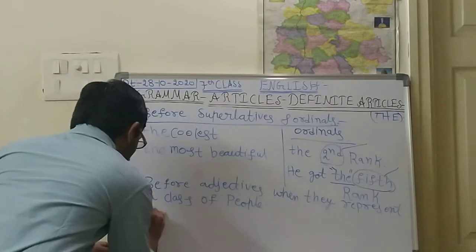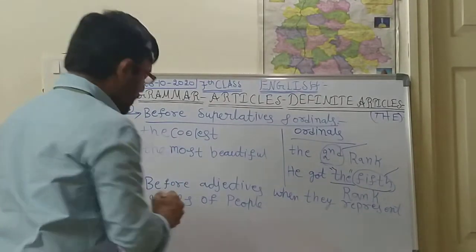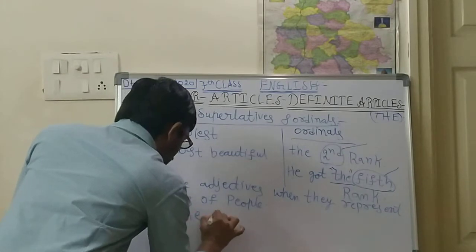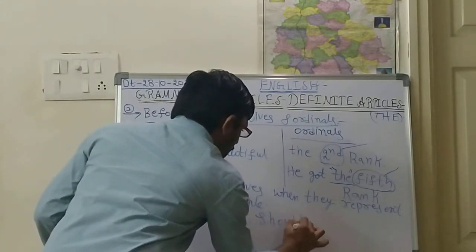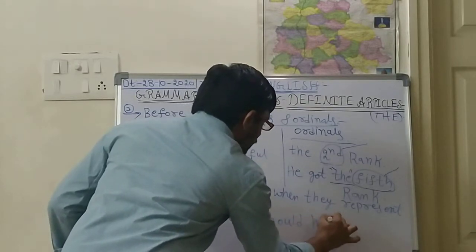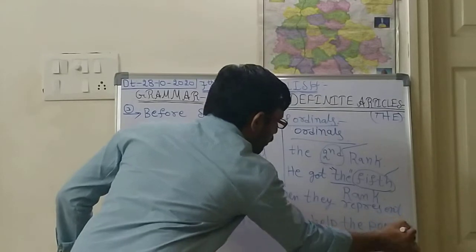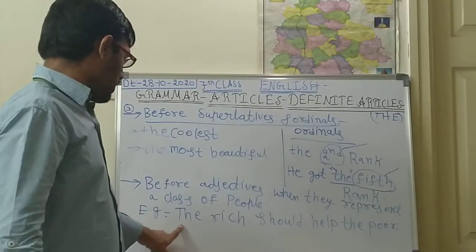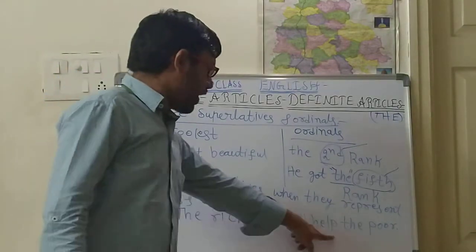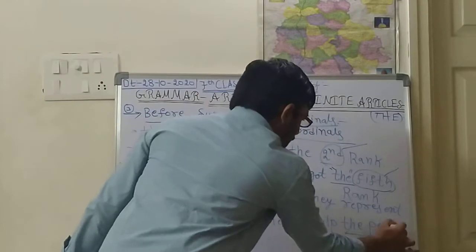For example, if you see the example, you will understand. The rich should help the poor. So this is another example: the rich should help the poor. If you see this sentence, the rich, the poor.